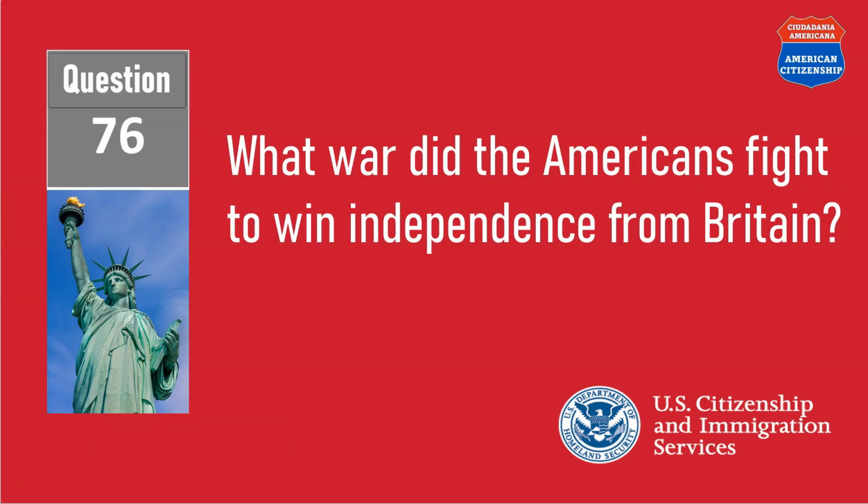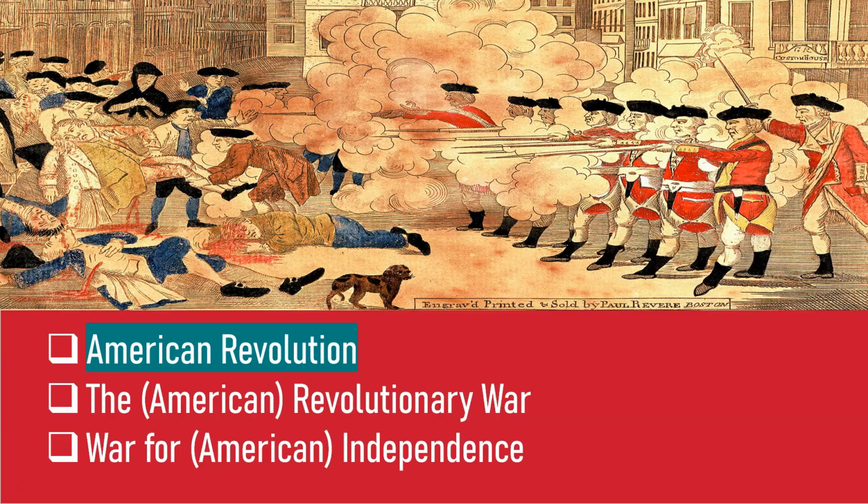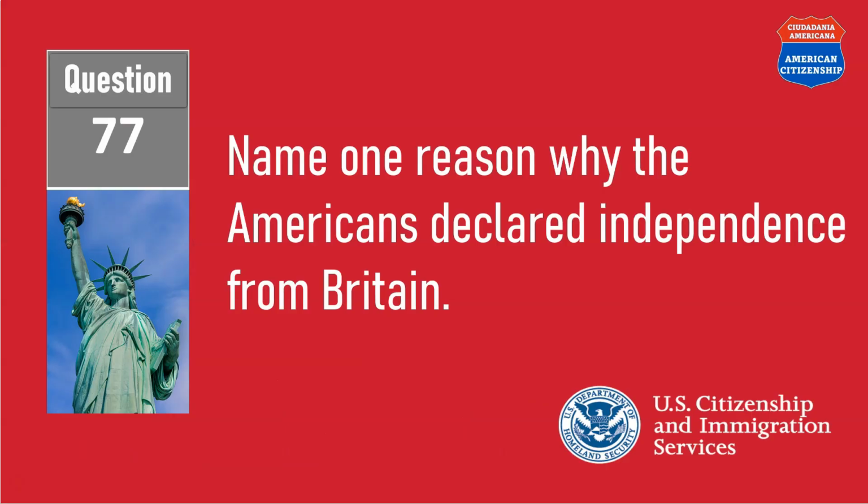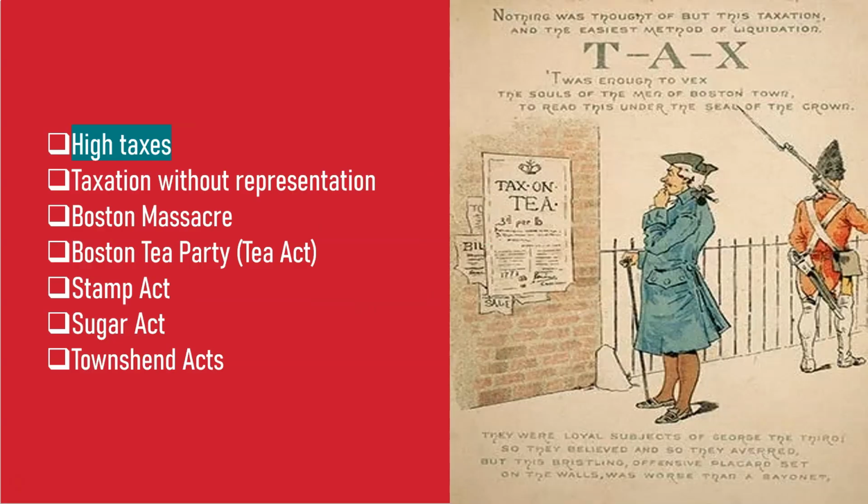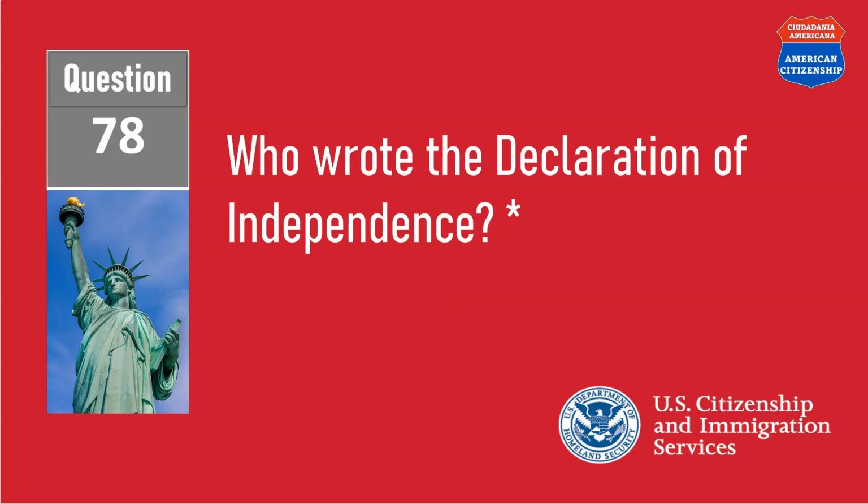What war did the Americans fight to win independence from Britain? The American Revolution. Name one reason why the Americans declared independence from Britain. Because of high taxes. Who wrote the Declaration of Independence?